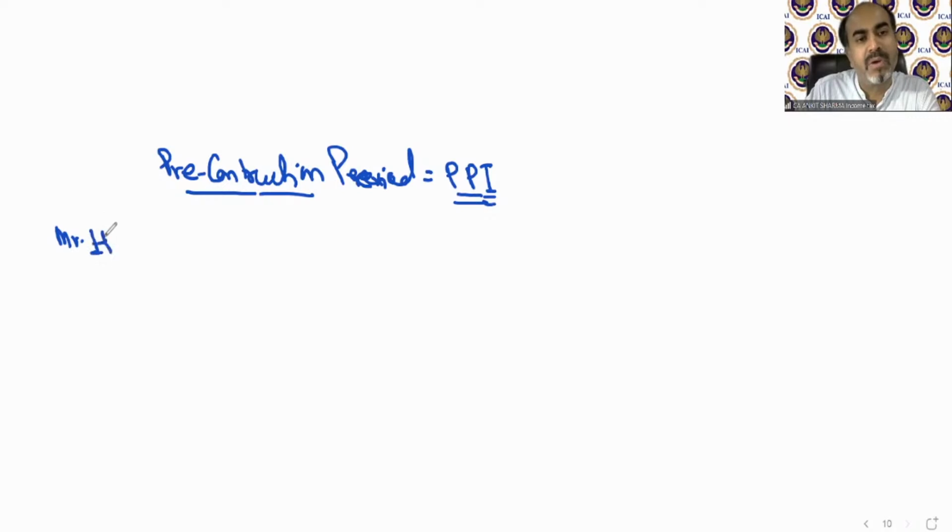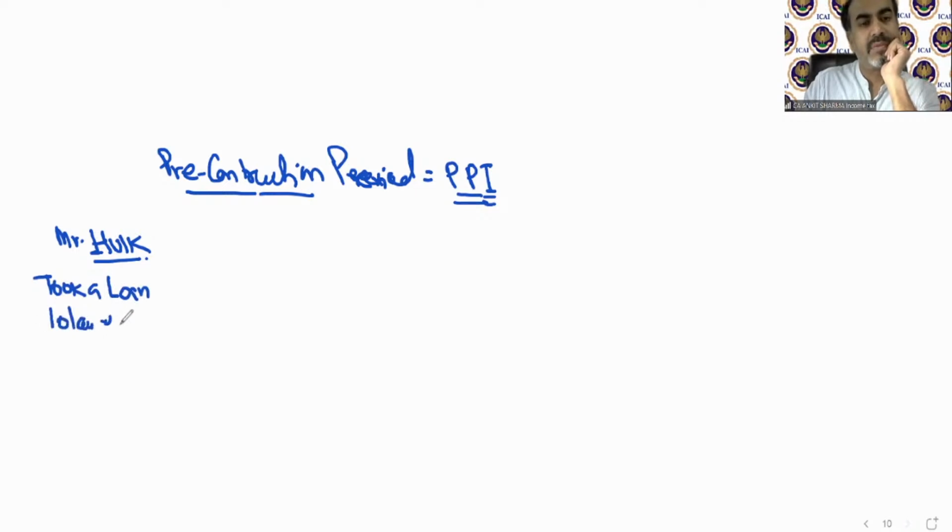Hulk took a housing loan of 10 lakh rupees at the rate of 10% per annum.